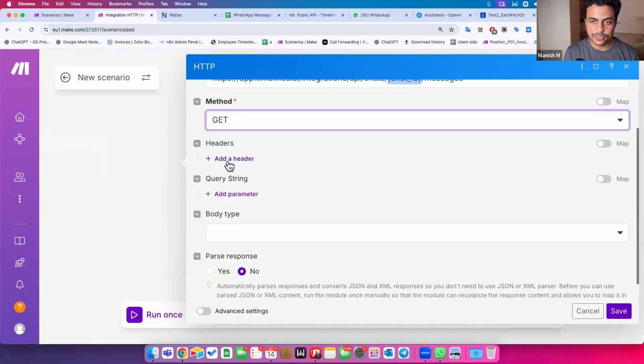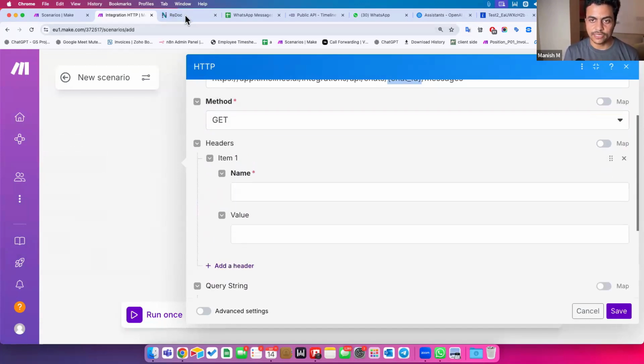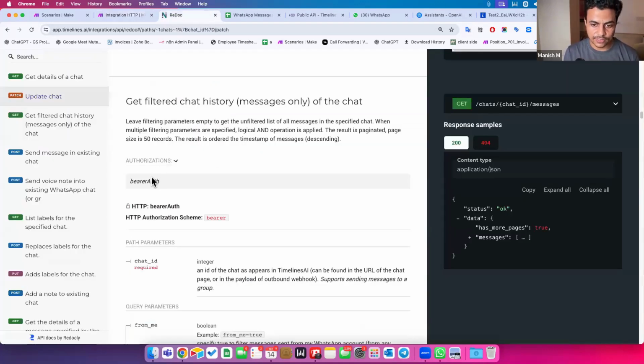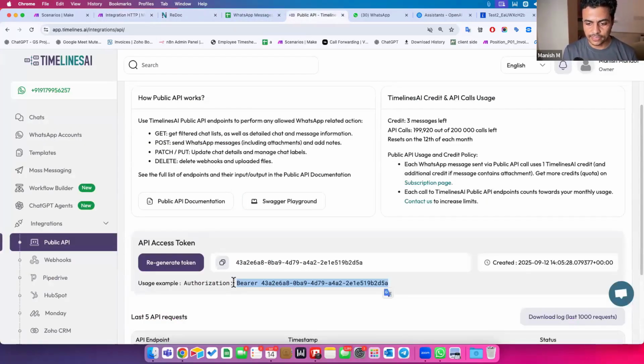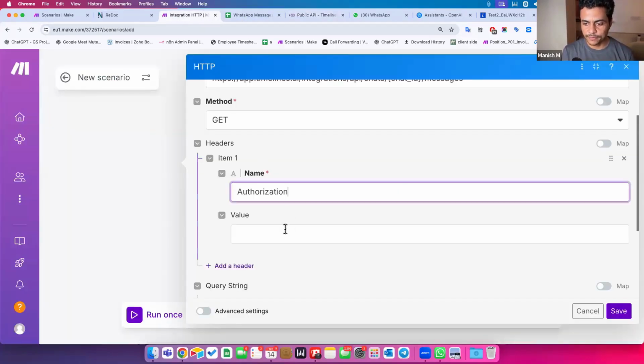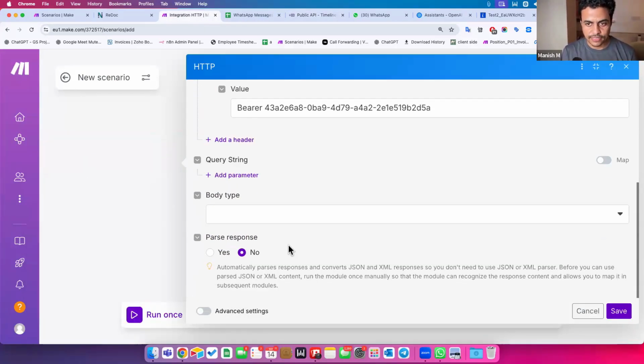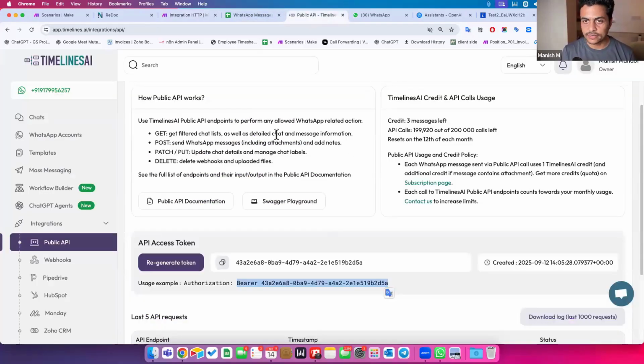Then I need to put the authorization token, and authorization as a keyword, because each of these things would require you to authorize yourself. So either I can go with authorization, go back in the header, I put authorization, API key. Here is my entire token. Copy this and I can go back over here, put the token as well. Rest everything is good. I don't want to put any body because this API does not require it.